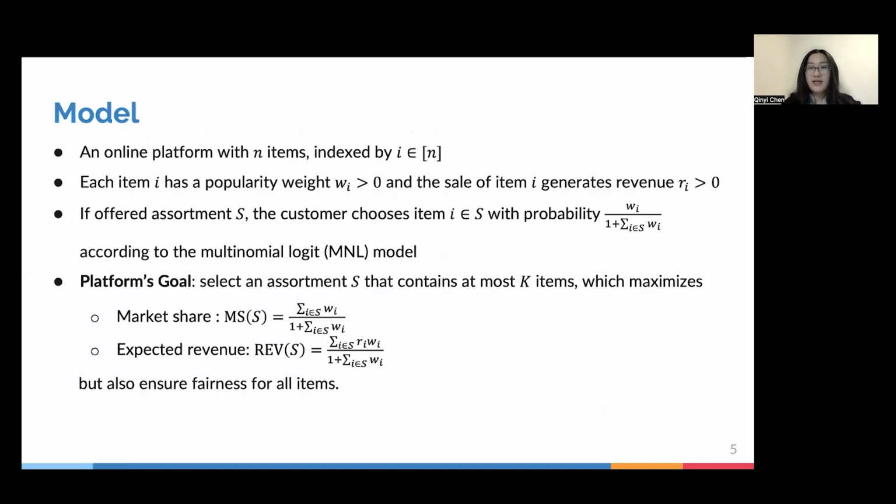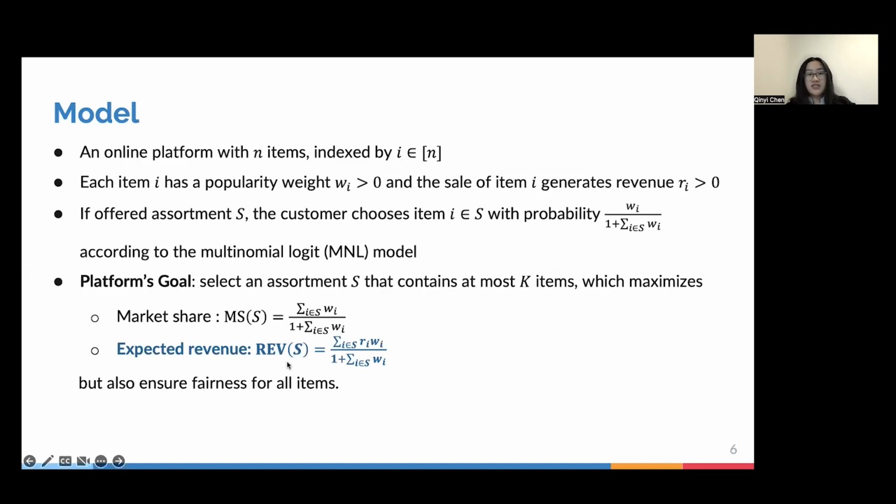We consider some online platform with n items, each indexed by i. Each item has some popularity weight w_i, and the sale of this item generates revenue r_i. Now, if the customer gets offered assortment S, they will choose item i in S with this probability, which is essentially the multinomial logit model. The platform's goal is to select some assortment S that contains at most K items, which maximizes either the market share or the expected revenue, depending on the platform. In this talk, I'm going to primarily focus on expected revenue because market share is really just a special case of the expected revenue function.